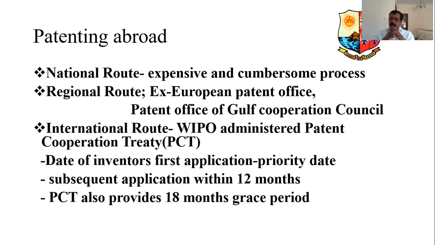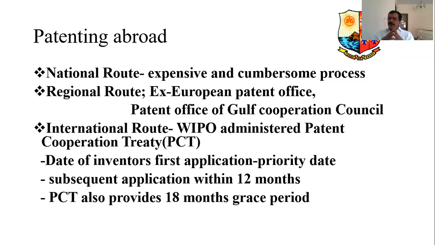The second one is the regional route. On many occasions, various countries come together to reach common conclusions. They have a regional agreement, for example, the European Patent Office or the Gulf Cooperation Council countries. What is the advantage?